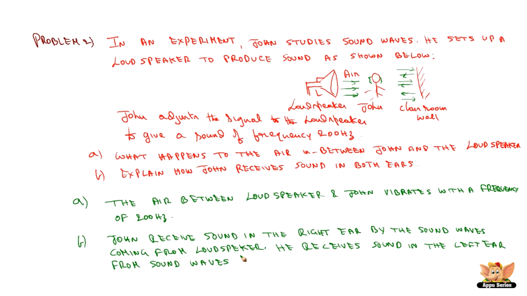So John receives sound in the right ear, since his right ear is facing the loudspeaker, by the sound waves coming from the loudspeaker. Whereas he receives sound in the left ear from sound waves reflected from the wall of the classroom. So this is the echo effect which he studied.